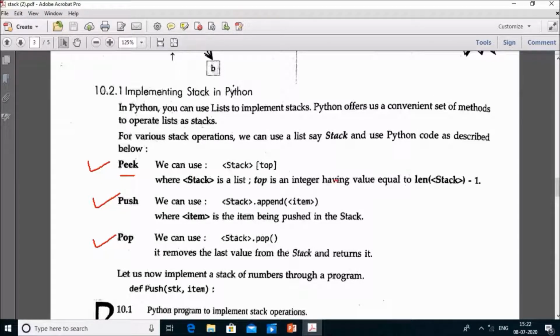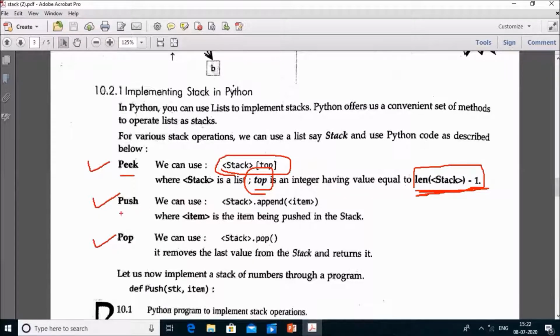Peek tells the topmost value present on the stack. For that you have to calculate the length of the stack, then -1 because the index starts from 0, and then you just take this value into the integer variable top. You will insert top is equal to length of stack -1, and top contains the last index, the maximum range of the stack. Then with the help of stack.top, you will tell the topmost value.